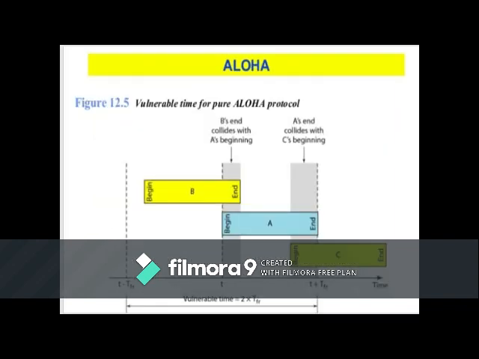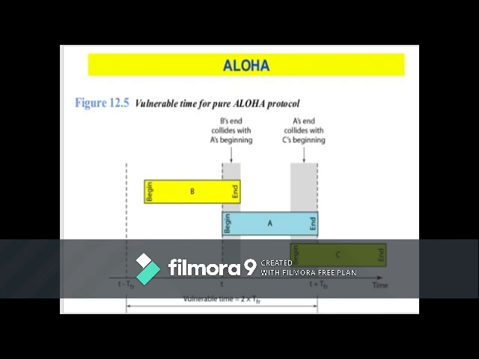So how much time can we wait? We can wait for 2 times Tp. Tp is the maximum propagation time, so twice the propagation time we wait for getting the acknowledgement from the receiver end. If we get the acknowledgement, as you can see in the diagram, then it means that the transmission is successful. Otherwise, if we didn't get the acknowledgement back, then we are supposed to increment the number of attempts.